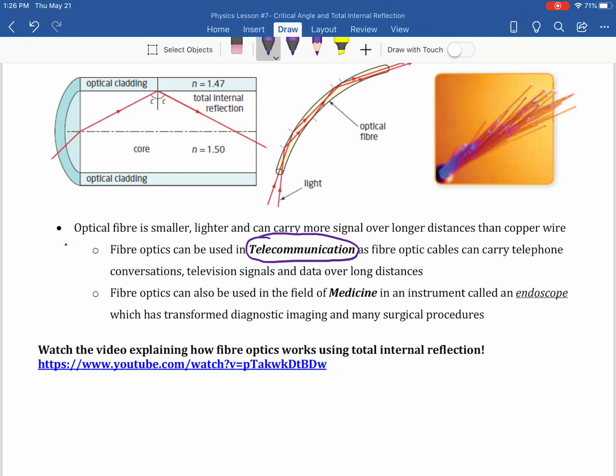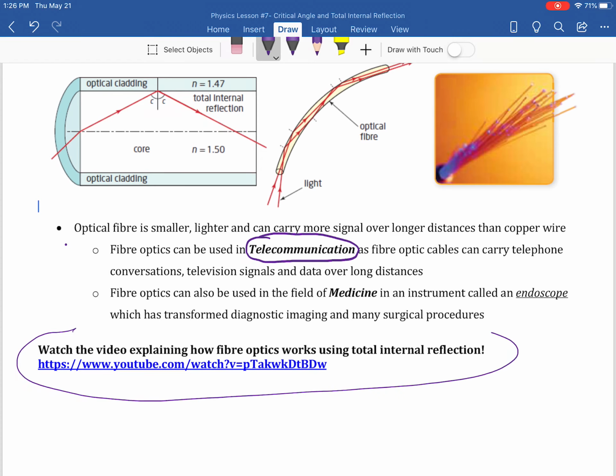Any fiber optic cables, so phone lines, signals for TVs, data, a lot of this stuff is in use. We can actually medically use fiber optic cables in scopes, so endoscopes, colonoscopies. We learned about that in the biology unit. Okay, so these are things that are very important, and it's a useful application of total internal reflection.